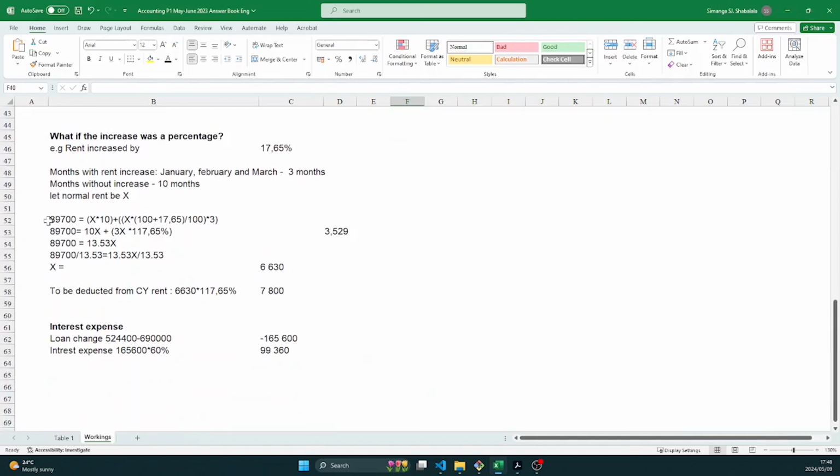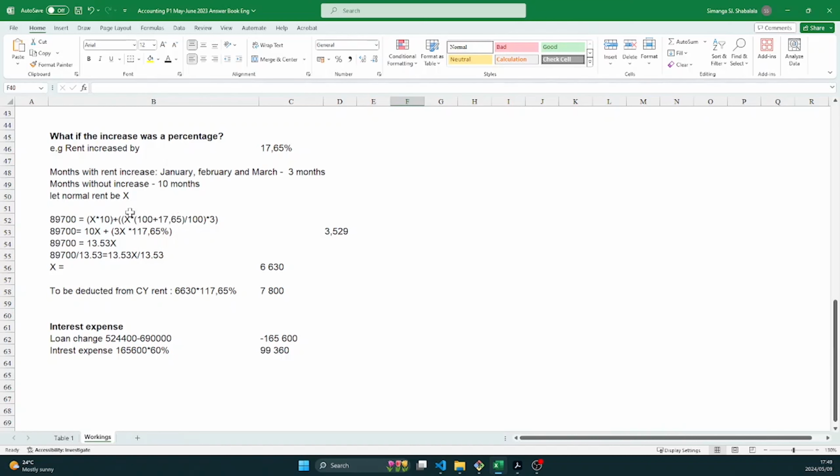So you're going to say 89,700 equals to x, which is the rent without increase, multiplied by 10 months, plus the x, and then you multiply it by 117.65 divided by 100. What you're doing here, you are increasing the x by 17.65%.